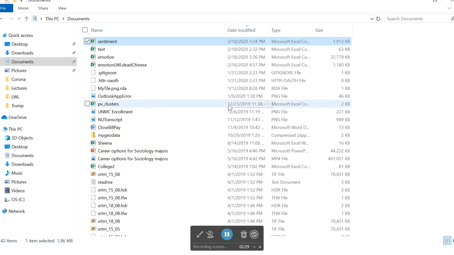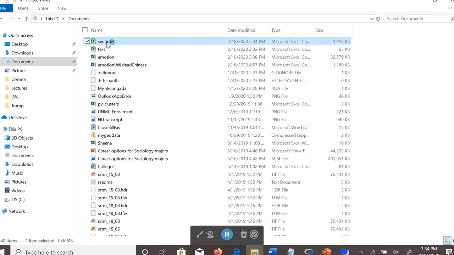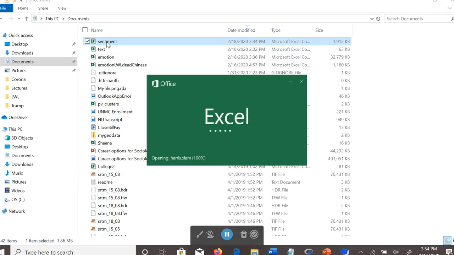So, we can also save the sentiment score in a file and just open it up to see what we got.